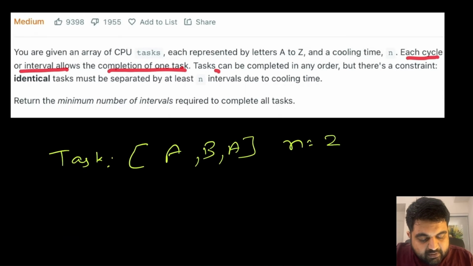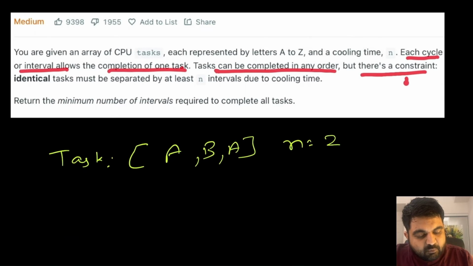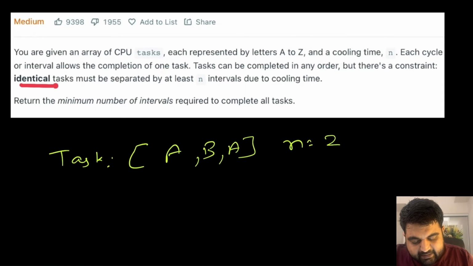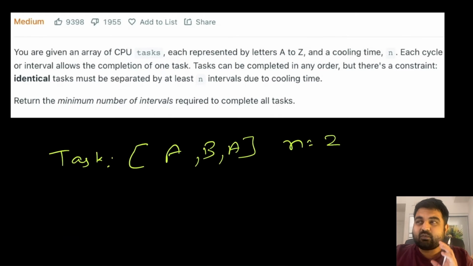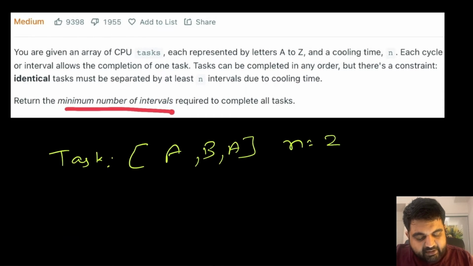And then we are told that tasks can be completed in any order, but there is one small constraint regarding this interval n that we are given. And that is that identical tasks must be separated by at least n intervals due to cooling time. Okay, so let's try to understand what it just mentioned with some examples. And basically we need to return the minimum number of intervals required to complete all the tasks.